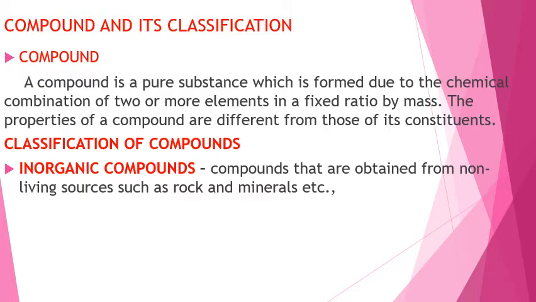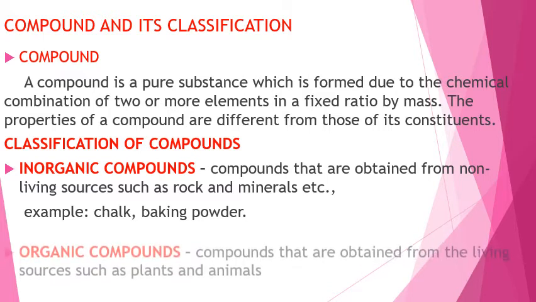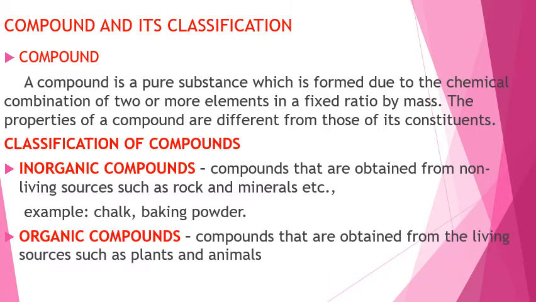Examples we can give are chalk and baking powder. Next are organic compounds. Organic compounds are generally obtained from living sources like plants and animals. Examples we can give are proteins and carbohydrates.